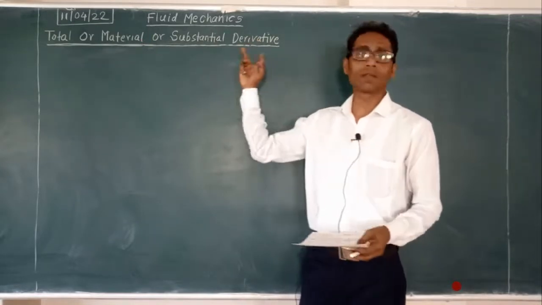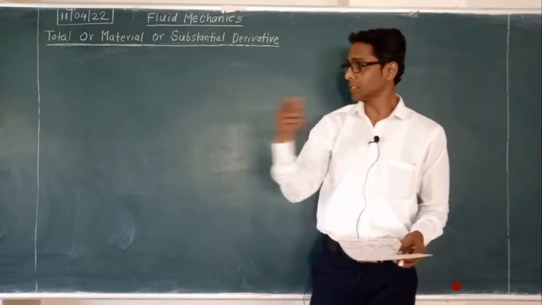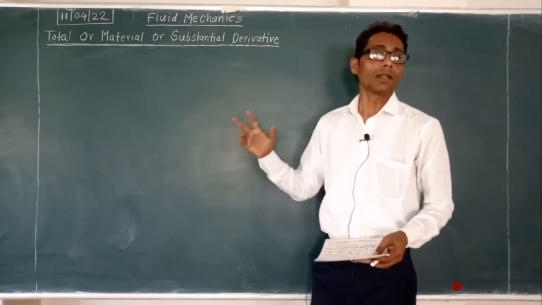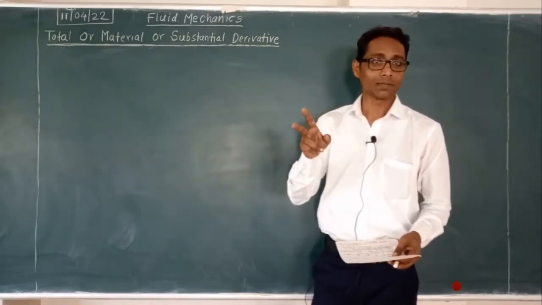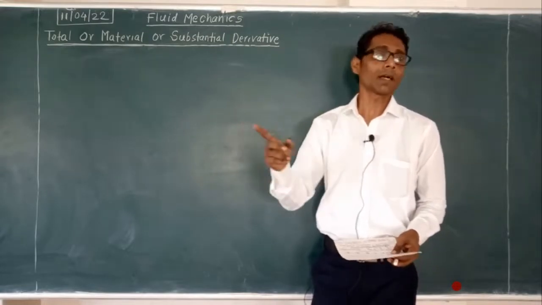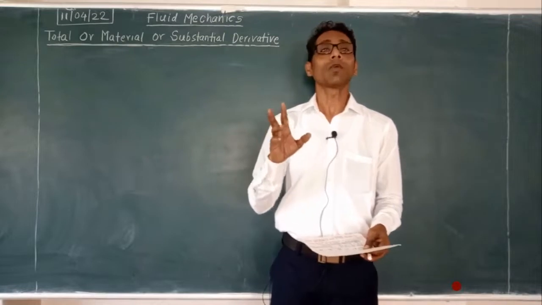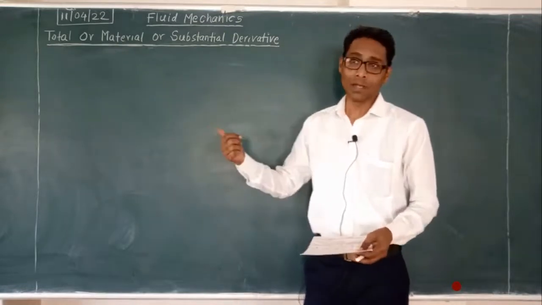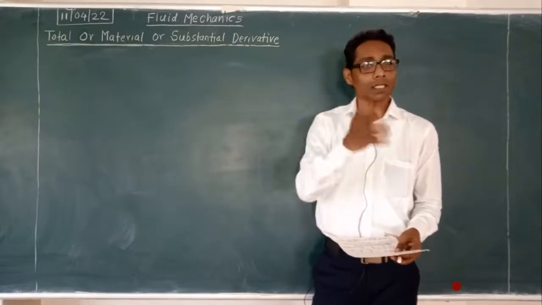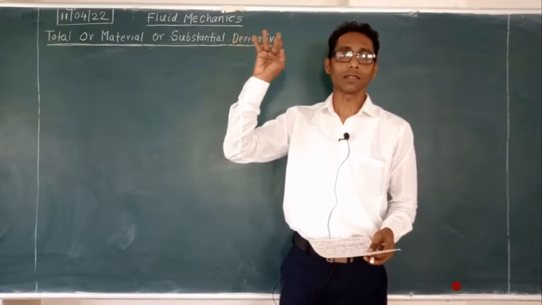As it is a combination of local and convective parts, there are two parts of this total derivative equation, which we will have at the end of this session. One part is called the local derivative, another part is called the convective derivative. Local means with respect to time, and convective means in space, where there are three parameters: x direction, y direction, z direction.